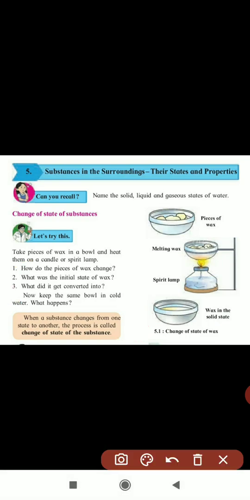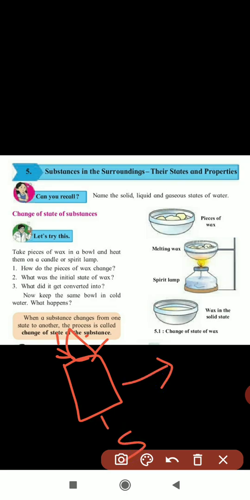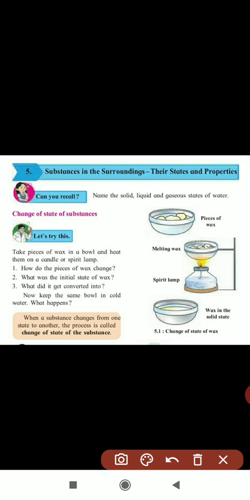Generally, if we are using a candle for a birthday, and we heat that candle, which is in a solid state, due to the heating it will convert into the liquid state. You can observe the liquid state on the candles which we use for birthdays. So here also it is the same. How does the piece of wax change? If we are heating the wax, it goes from the solid state into the liquid state.